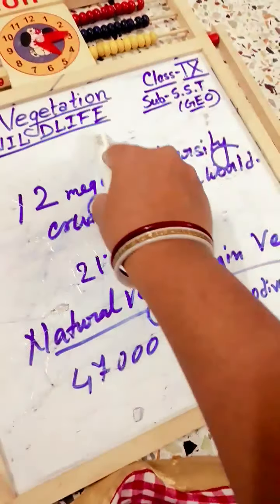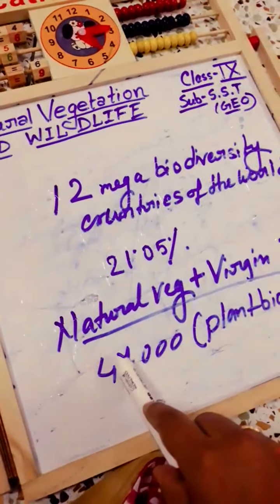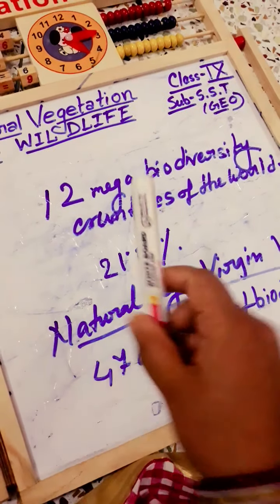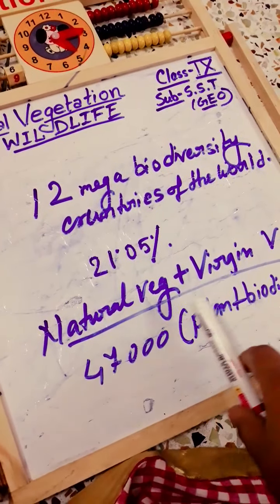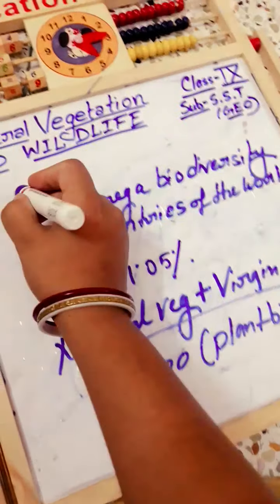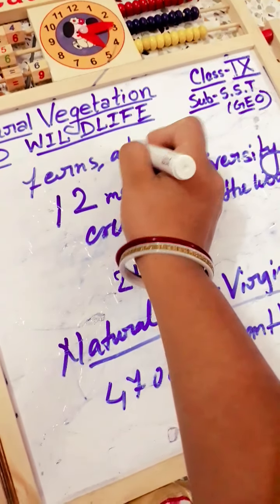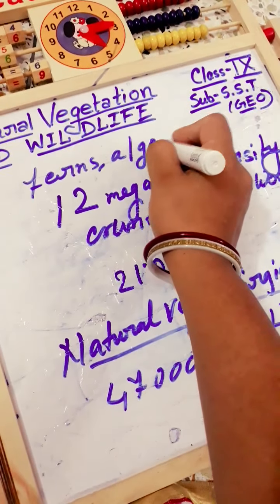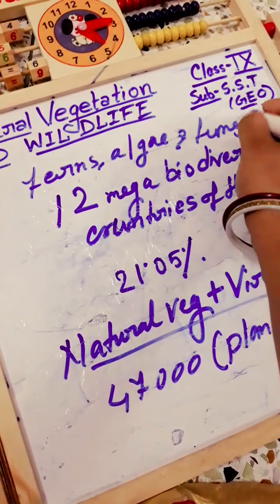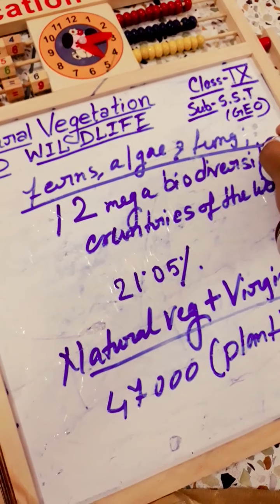Natural vegetation is related with flowering plants and non-flowering plants. Some vegetation grows with flowers and some does not. Examples are ferns, algae and fungi. These are non-flowering plants.